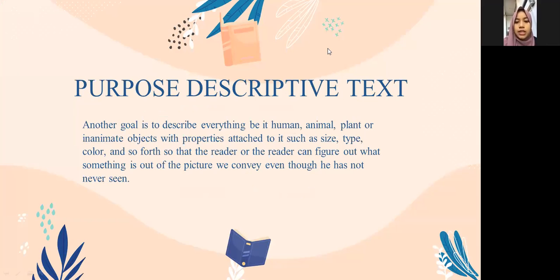Another goal is to describe everything, be it human, animal, plant, or inanimate object with properties attached to it such as size, type, color, and so forth, so that the reader can figure out what something is out of the picture we convey, even though he has never seen it.